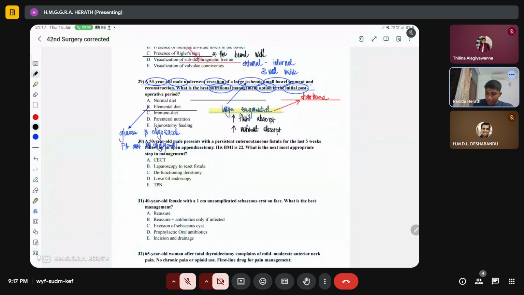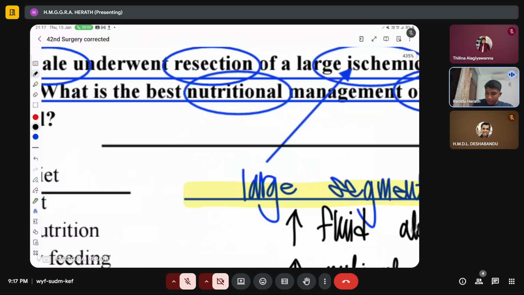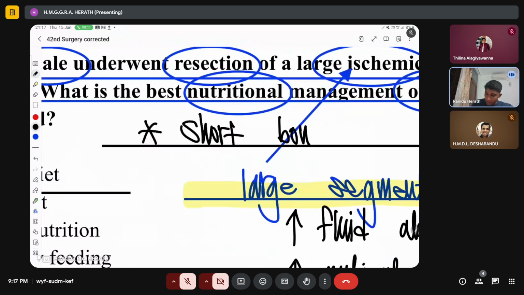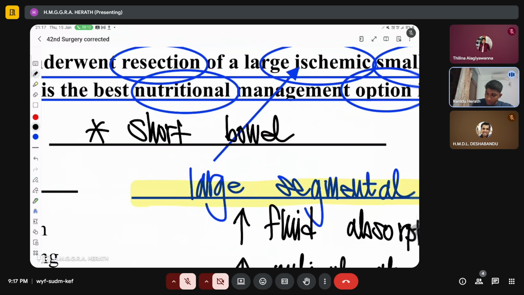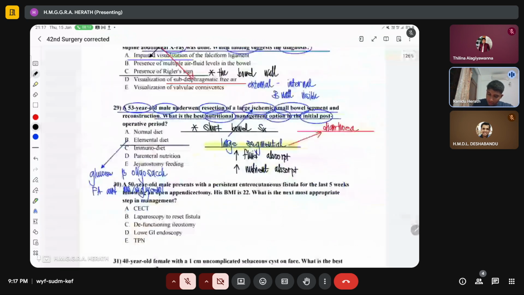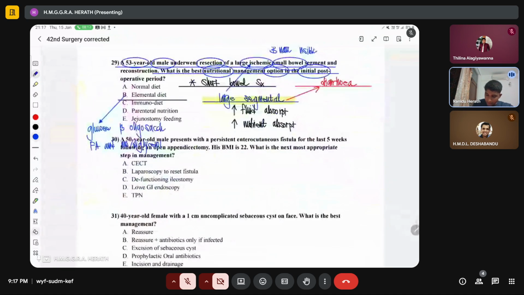bowel is removed. And the condition these patients get when large portions of the small bowel are removed is called, what do you call this? You call it short bowel syndrome. Okay, you call this condition short bowel syndrome. So just read around short bowel syndrome and the treatment of that.